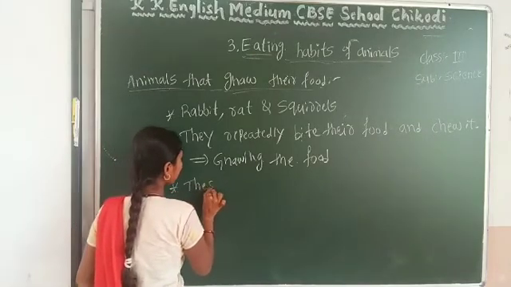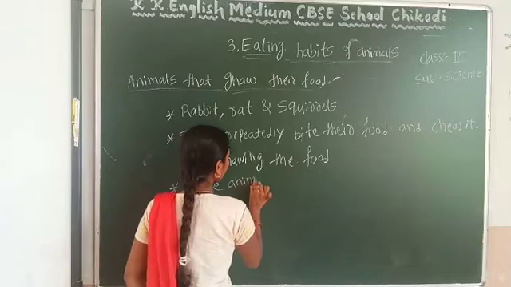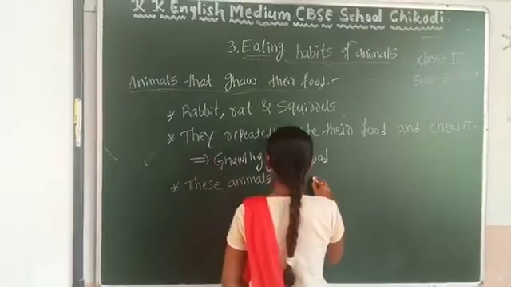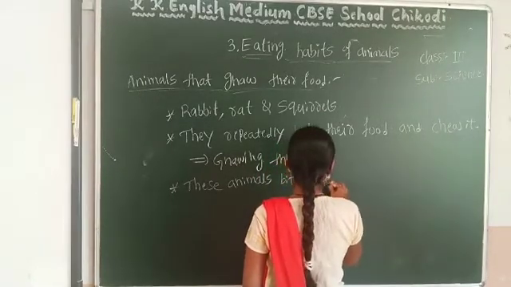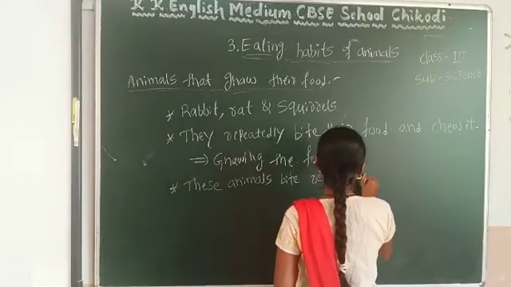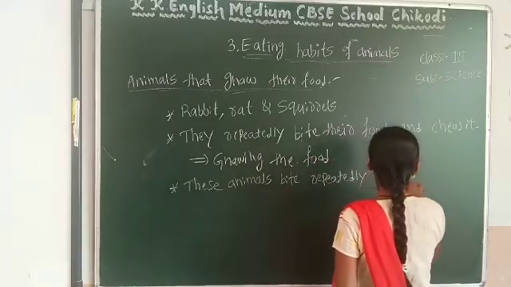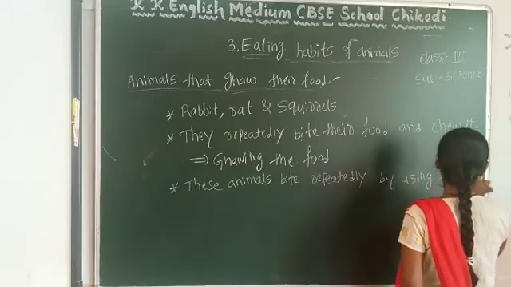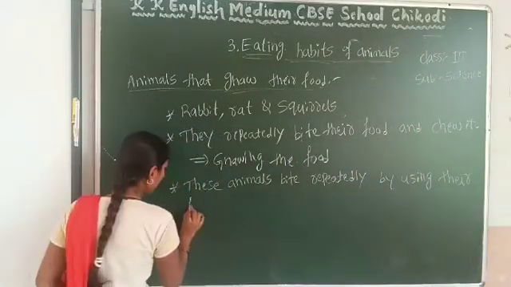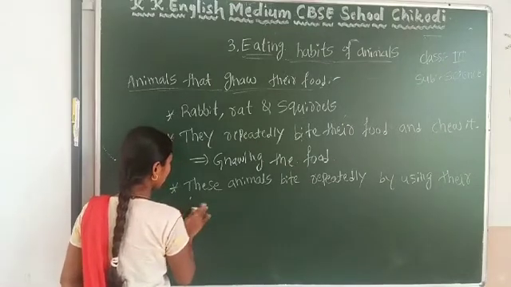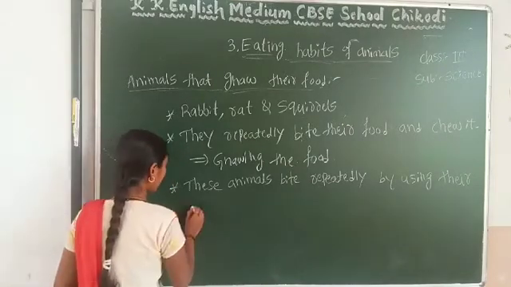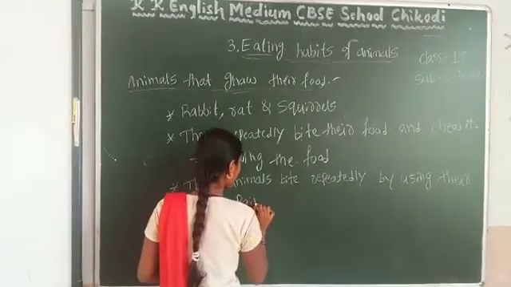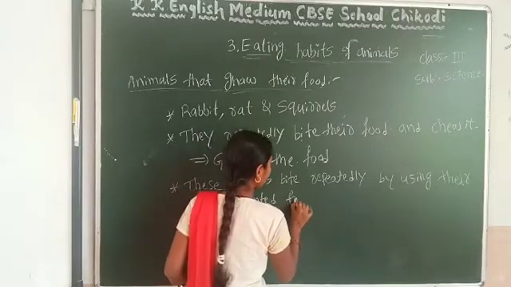These animals bite repeatedly by using their sharp pointed front teeth.